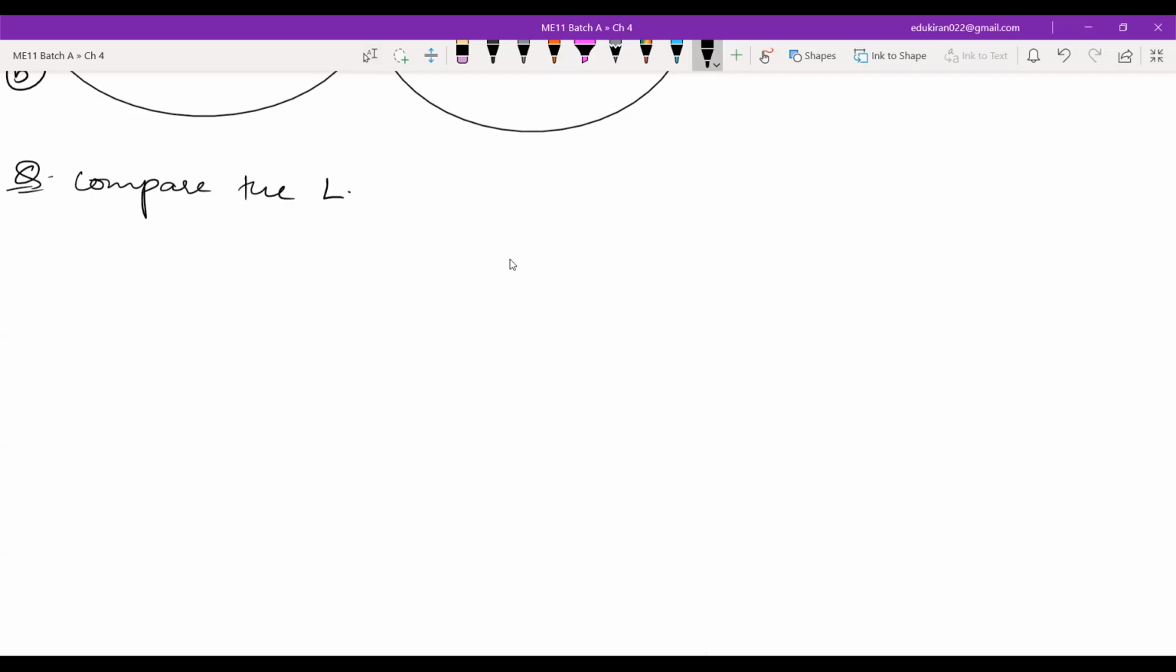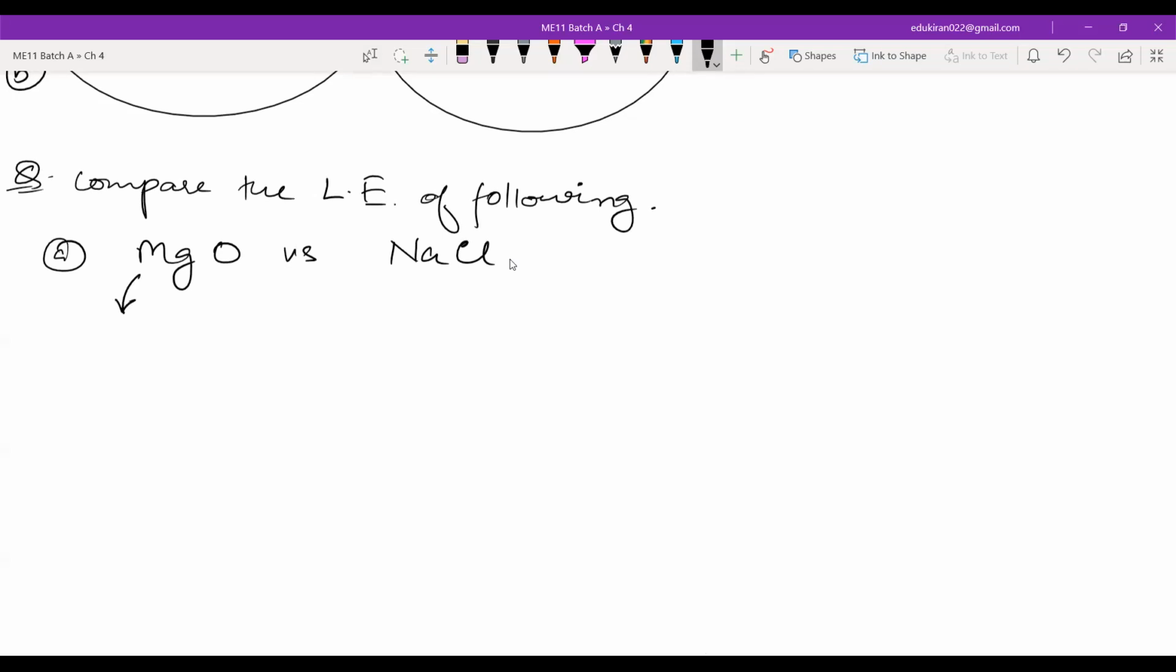Compare the lattice energy of the following. Number A is magnesium oxide versus NaCl, sodium chloride. So the first thing that you would have to know is what ions will be formed, right? So first you have to tell me the configuration of Mg. Let me ask you like this directly. Mg will have Mg2 positive and oxygen will have O2 negative.